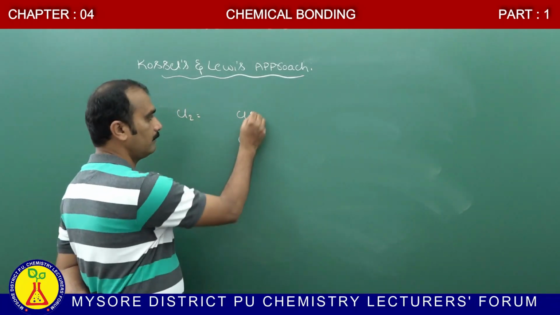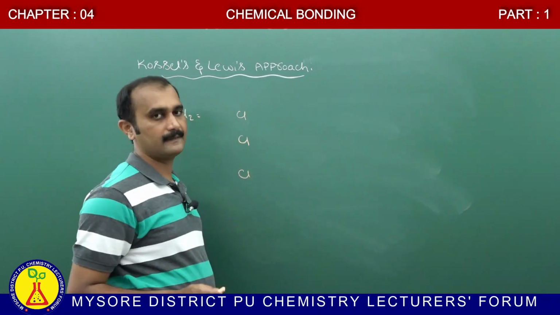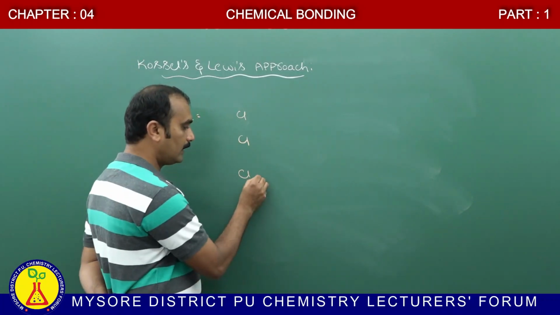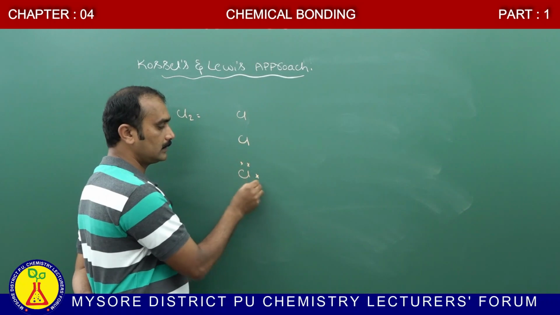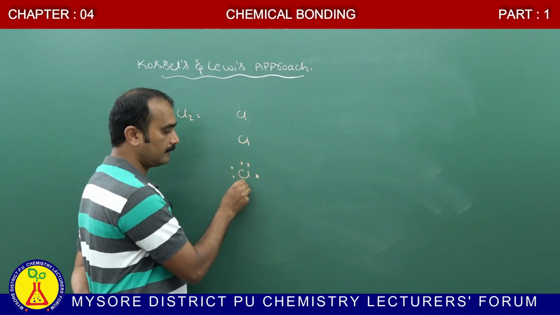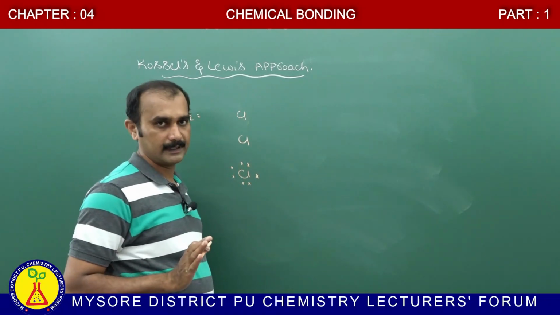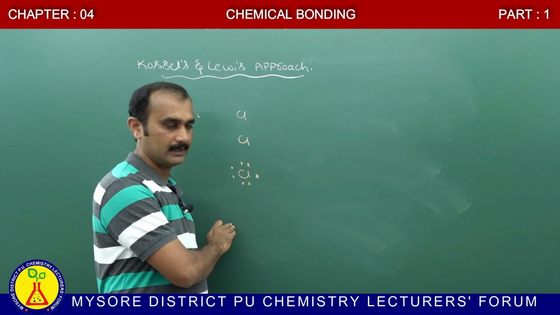For this chlorine, totally 7 valence electrons are present. These 7 valence electrons are represented like this: 1, 2, 3, 4, 5, 6, 7. This is according to the Lewis representation. What do you mean by Lewis representation? That I will discuss later.